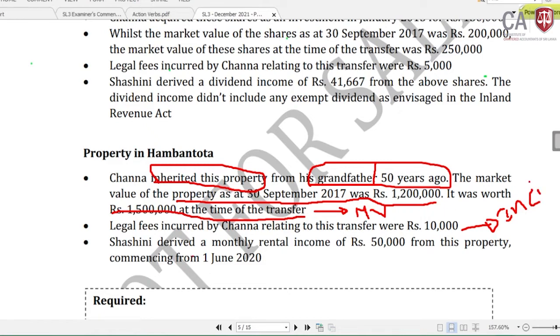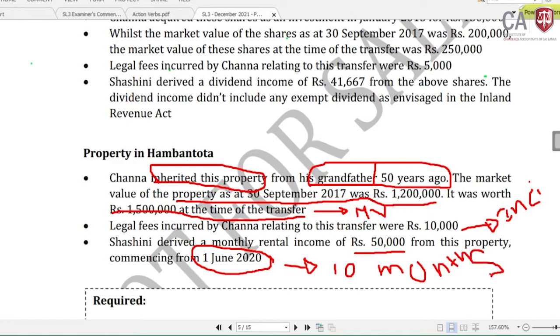Then Sachini derives monthly rental income of rupees 50,000 from this property from 1st June 2020, again for 10 months. She is receiving rupees 50,000 per month, and this goes for a 10 months period. Okay, done. Now, why do we need this market value of the property, Lamai?